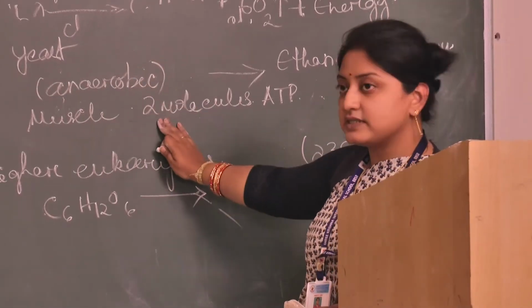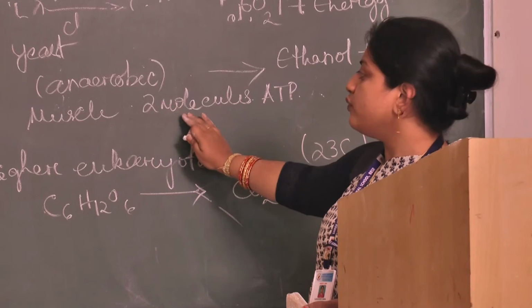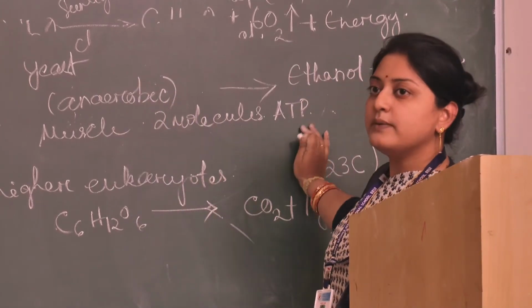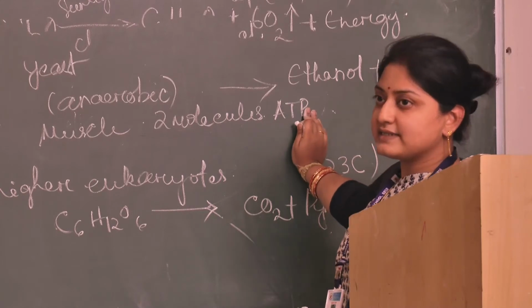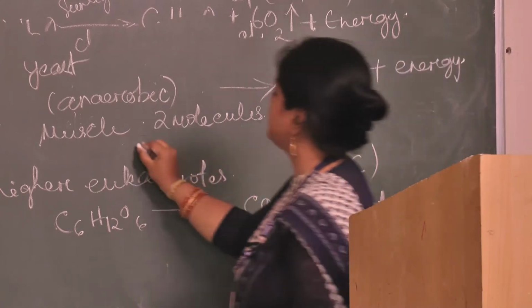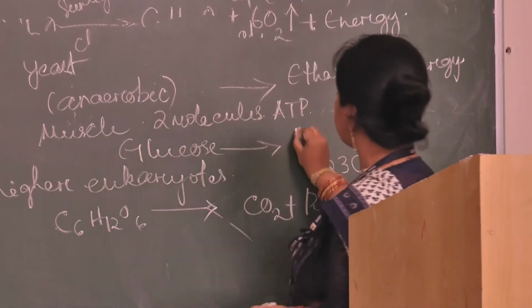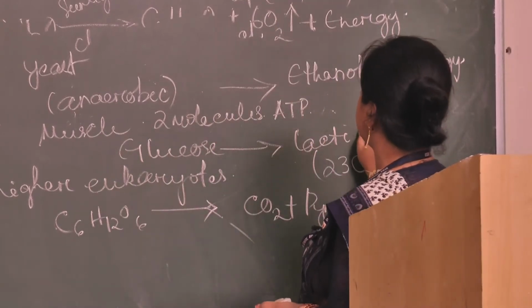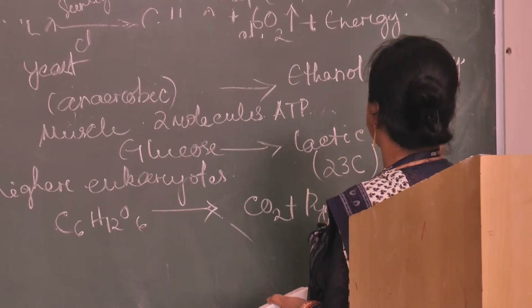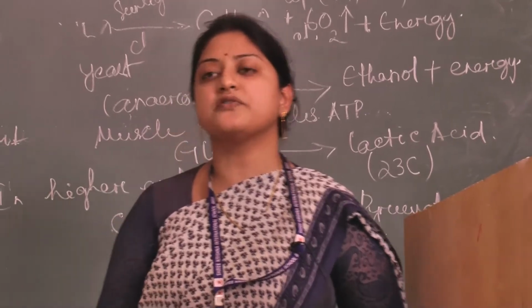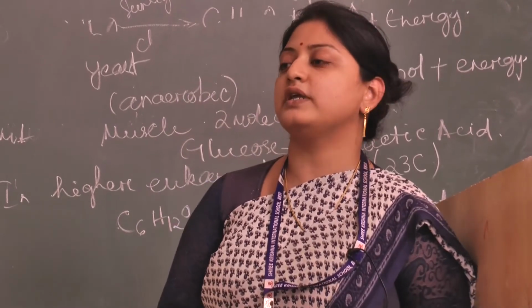Whereas in muscle cells, glucose is converted into lactic acid. Glucose is converted into lactic acid plus energy. How many molecules of energy? Only 2 molecules of energy.